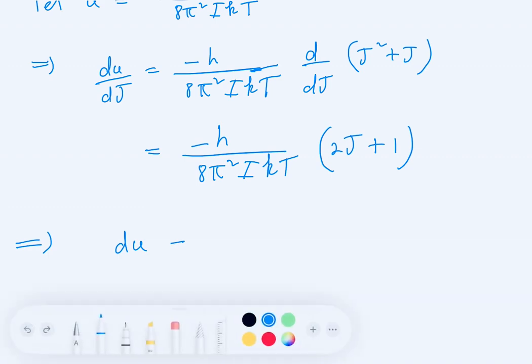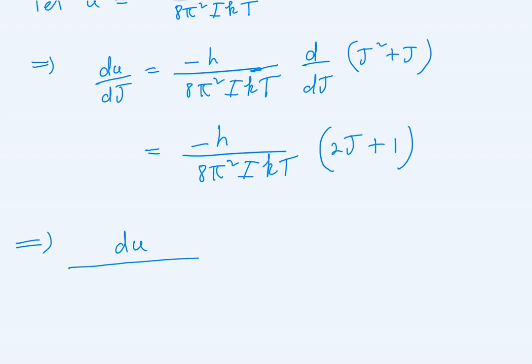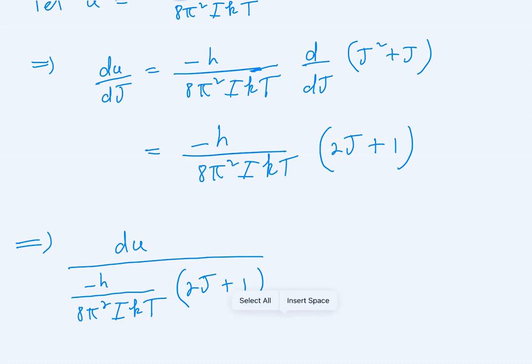Let's divide. We divide du by this whole thing: minus h over 8 pi squared times I times k times t, multiplied by 2j plus 1.